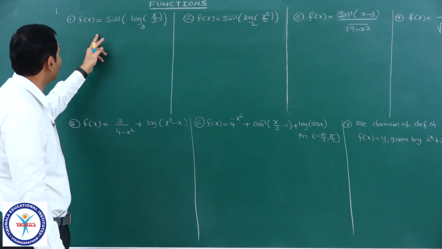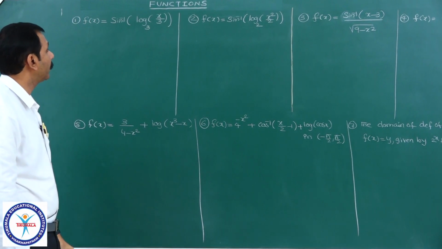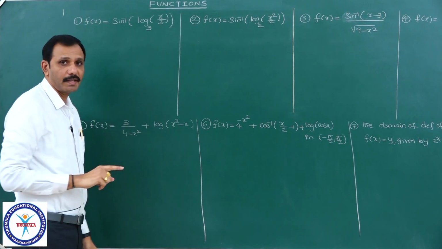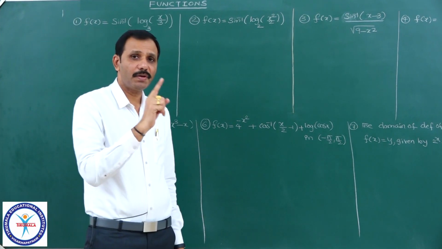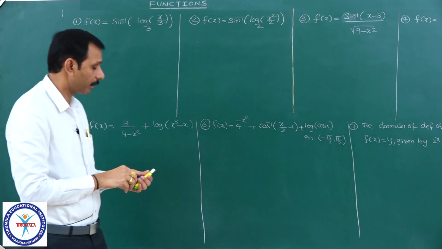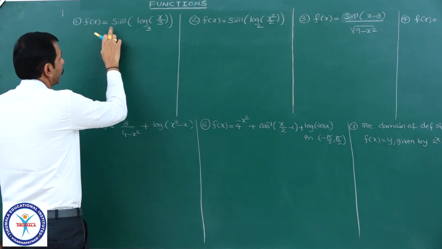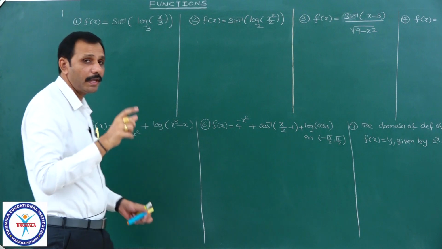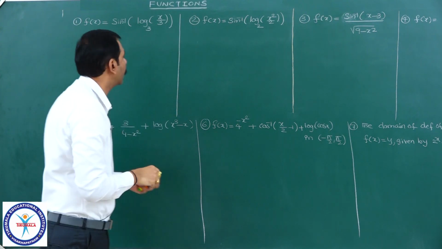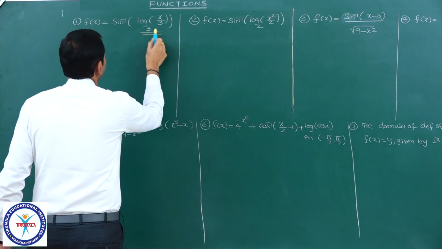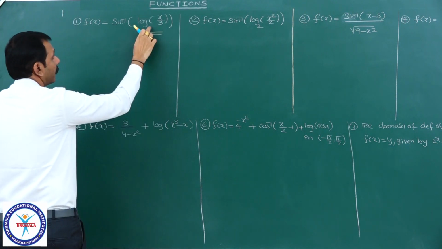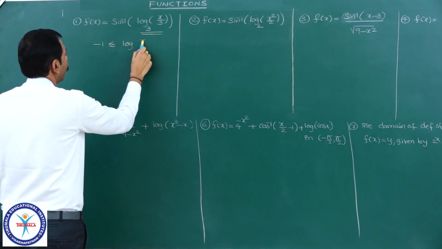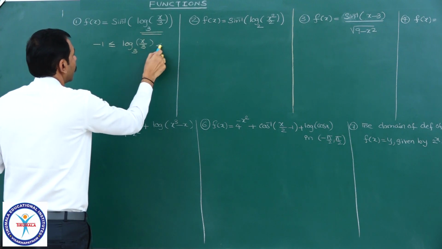Now here it is, f of x is equal to sin inverse of log of x by 3 to the base 3. Here what they are asking is the domain of this function. What is a domain? The values of x for which it is defined. First you see the outer function, it is sin inverse, therefore we know sin inverse of x is defined only when that x lies between -1 to 1. Therefore here, in place of x we have log of x by 3, and it must be between -1 to 1. Here -1 less than or equal to log of x by 3 to the base 3 less than or equal to 1.